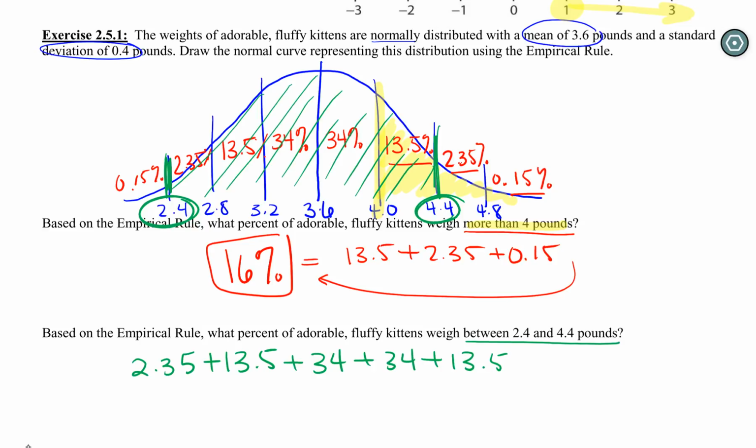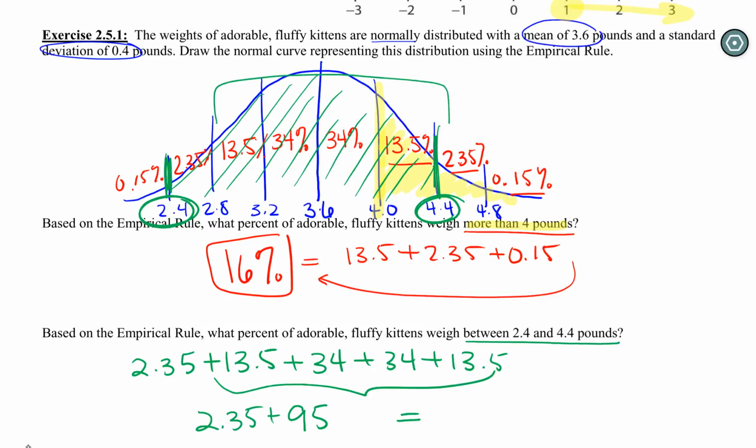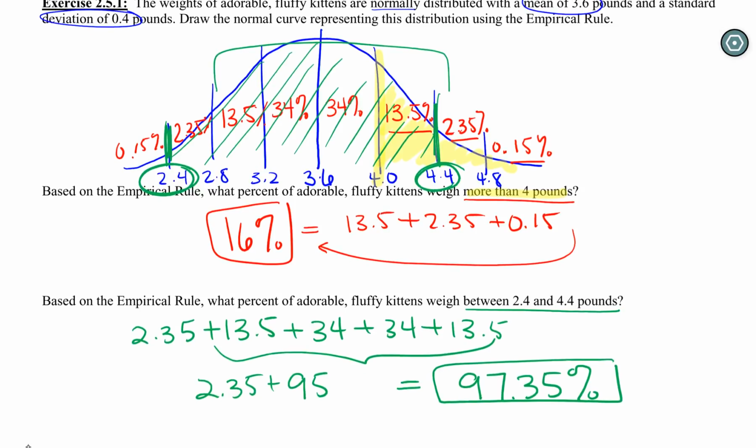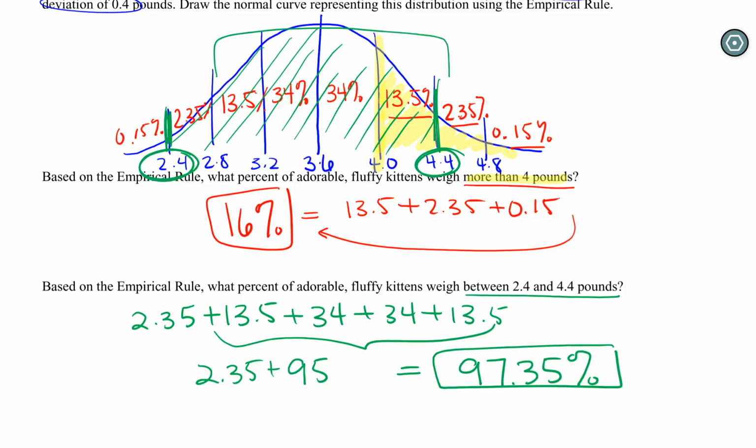Because you can say, okay, this is within 2 standard deviations, and then we need to add this little piece. So you can recognize that this is just 95%. So when you add all this up, you're going to get 97.35% as our percent under the curve, or the percent of adorable fluffy kittens that weigh between 2.4 and 4.4 pounds. So that is the empirical rule. I'll get us some more examples to work through so that you guys have one to try on your own.